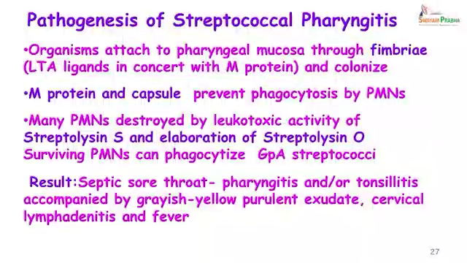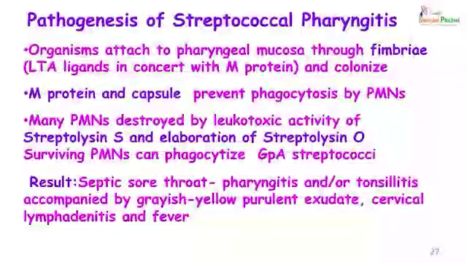So, let us look at the pathogenesis of a strep pharyngitis. The organisms attach to the pharyngeal mucosa by fimbriae and they colonize the pharynx. M protein and capsule prevent phagocytosis by polymorphonuclear cells, hence allowing the organisms to multiply.